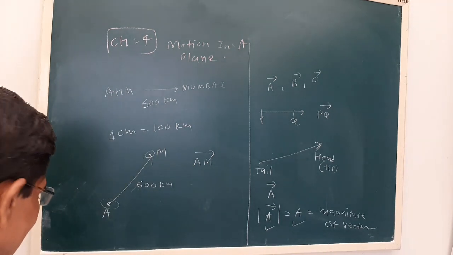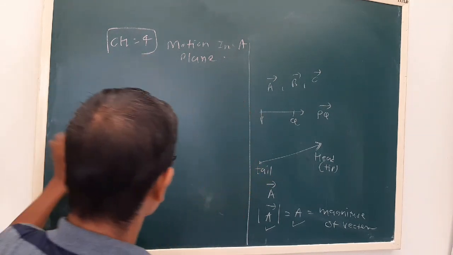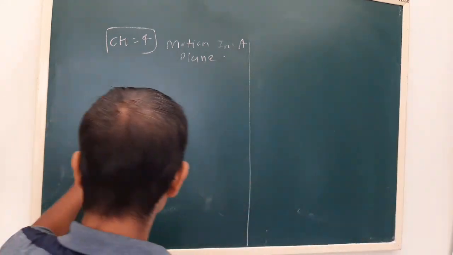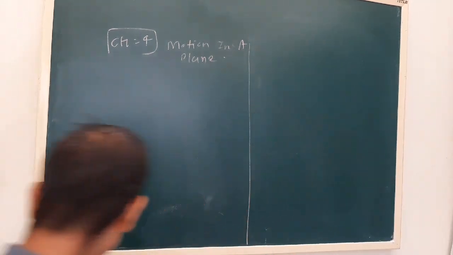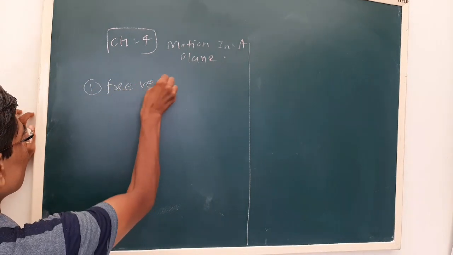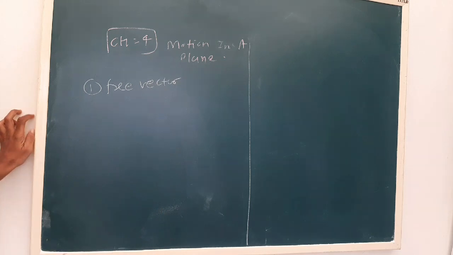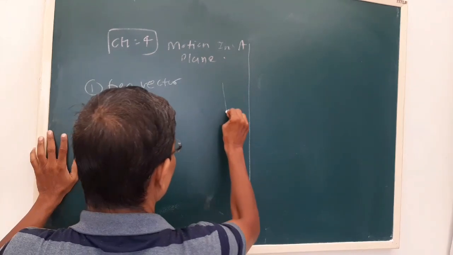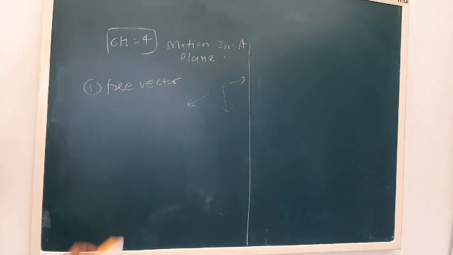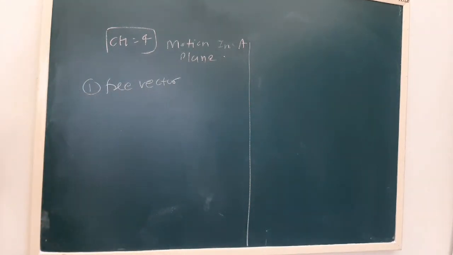Now we see types of vectors. First is the free vector. See, a vector can be drawn in any direction. Suppose I have to represent it like this, or this, or this. So a vector that can be drawn in any direction is called a free vector.